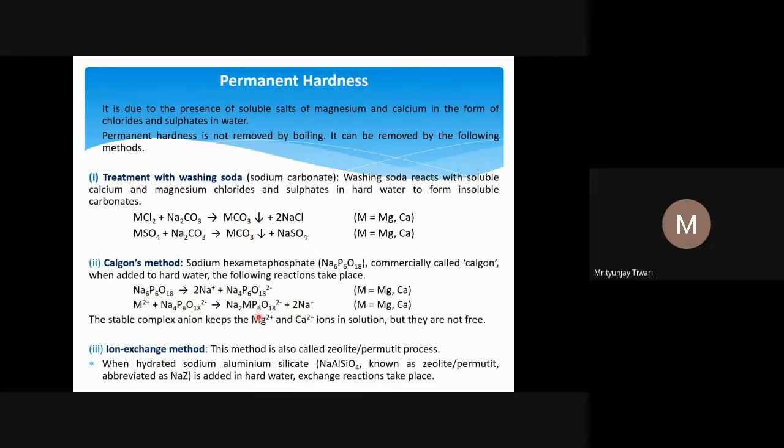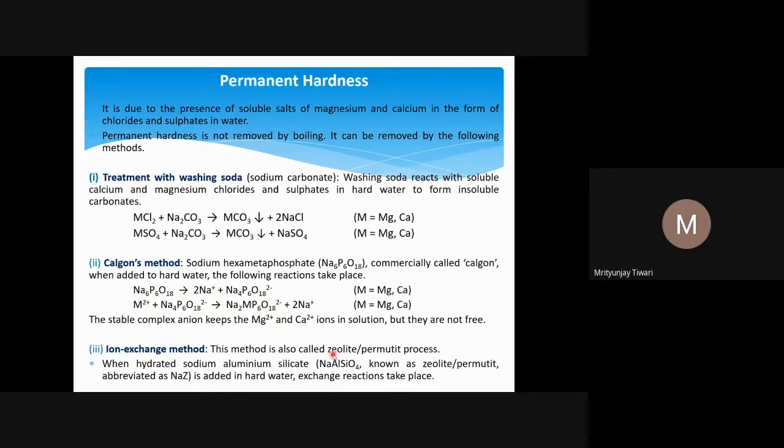We have instead formed a complex ion which actually utilizes all the magnesium and calcium ions that were there in the hard water. And the third method, the common method, is the ion exchange method, and the use of this method is increasing day by day. As we go down, the more refined methods are being evolved, and the ion exchange method is a better method than these two methods. This method is also called zeolite or permutit process.